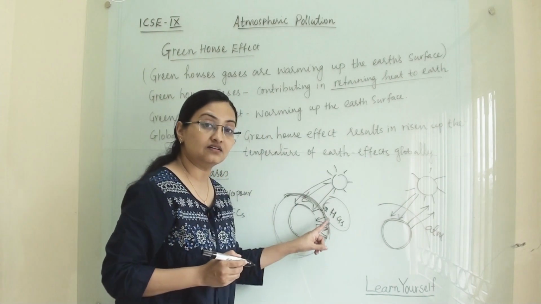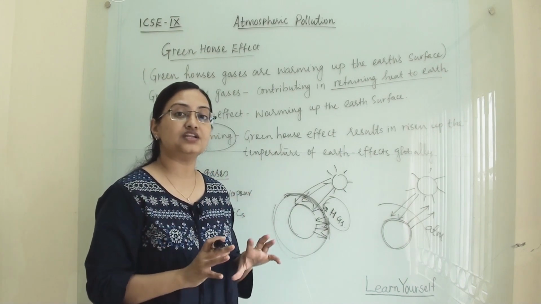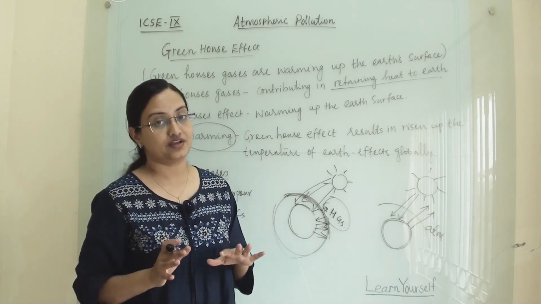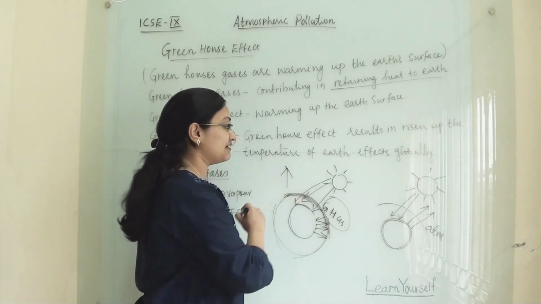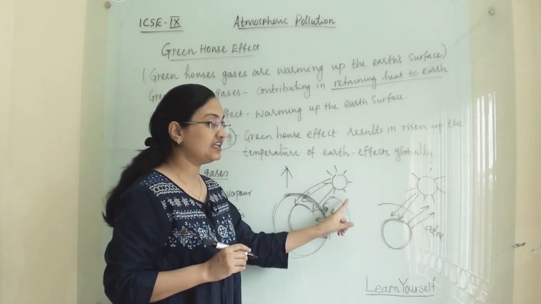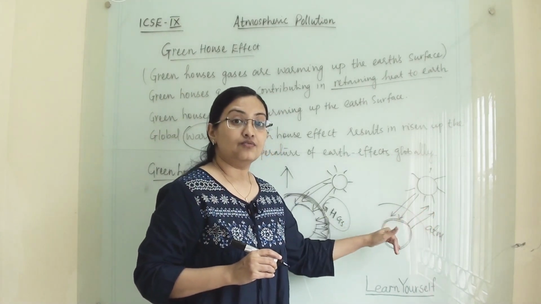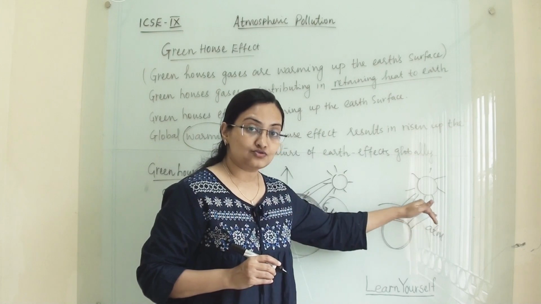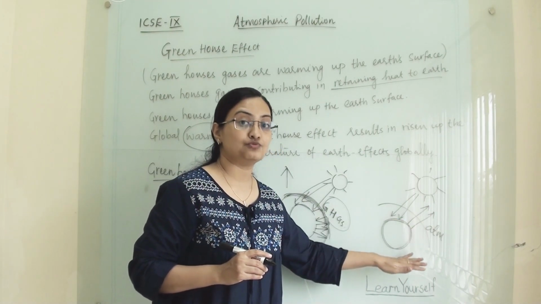So that's why the earth's surface is retaining the maximum heat radiation which is falling on it. That's why globally the temperature is rising because of these greenhouse gases. Earlier the radiation was allowed to go back, so the balance of the earth's atmospheric temperature was maintained.